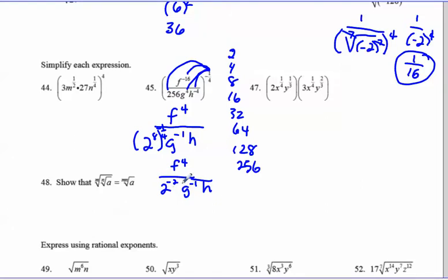So really what happens if you have a negative exponent is it moves to the other part of the fraction, and the exponent becomes positive. So it becomes positive on top. 2 squared is 4, and the 4 moves to the top. G to the negative 1, move that to the top. F to the 4 is still there. And in the denominator, you still have h.